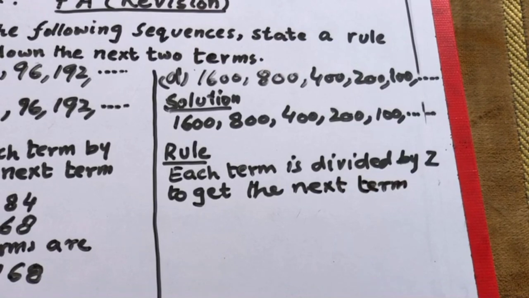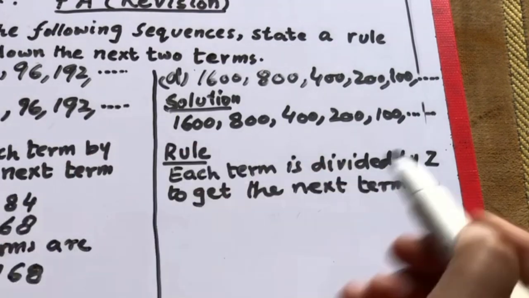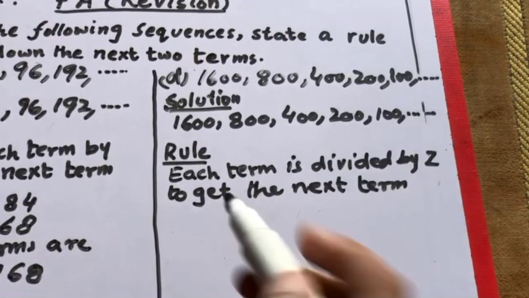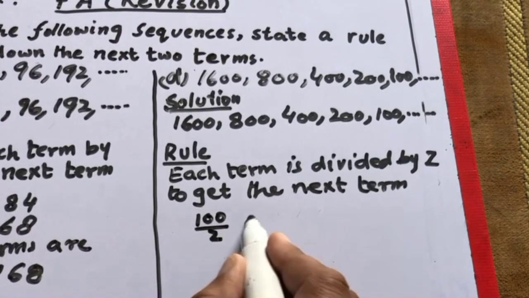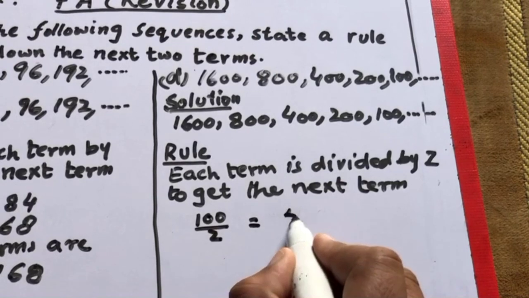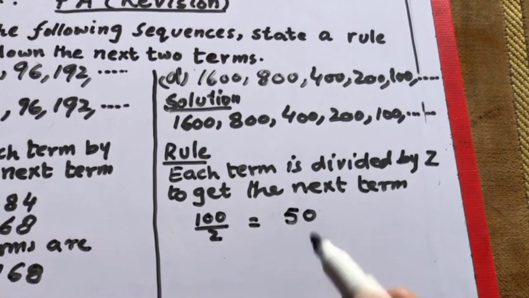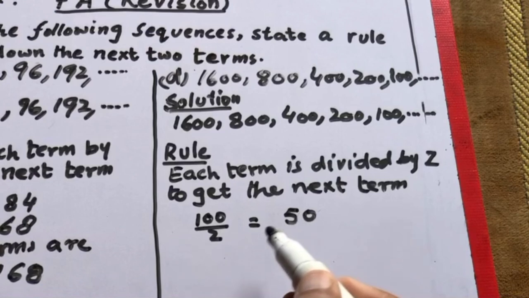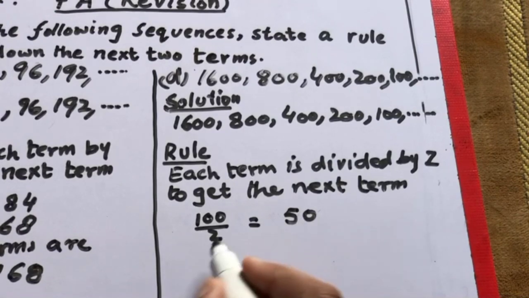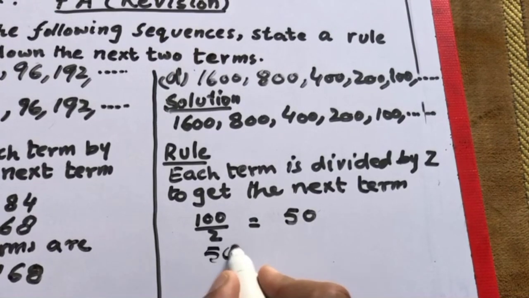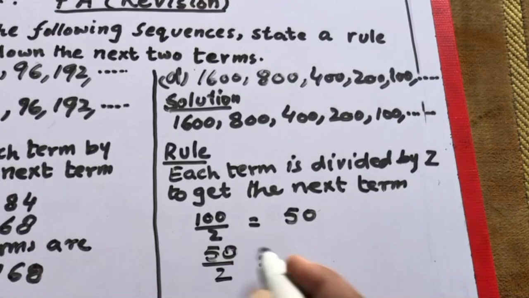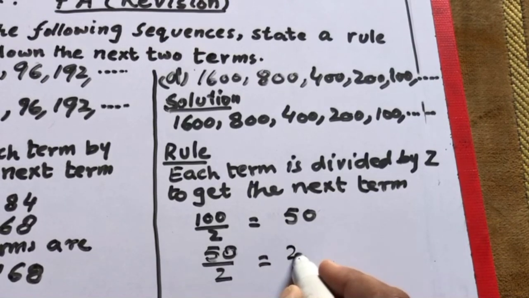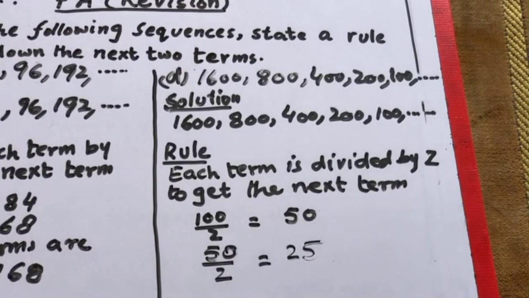So we are going to find the next two terms. Our last term is 100, and if we divide the last term by 2, we get the next term, which is 50. Now 50 is our last term, and if we divide 50 by 2, we get the next term, which is 25.